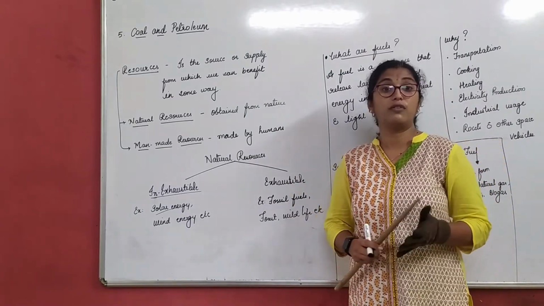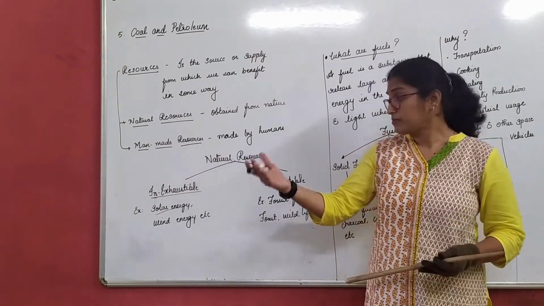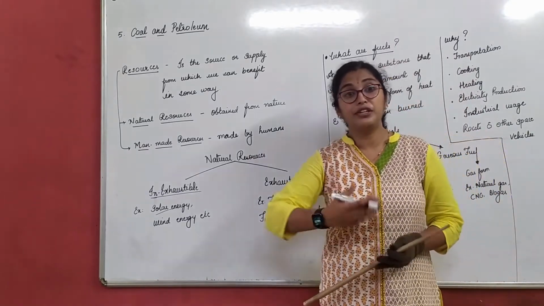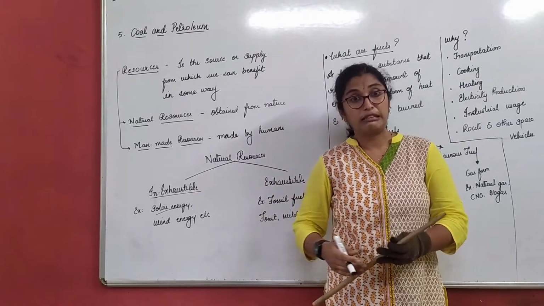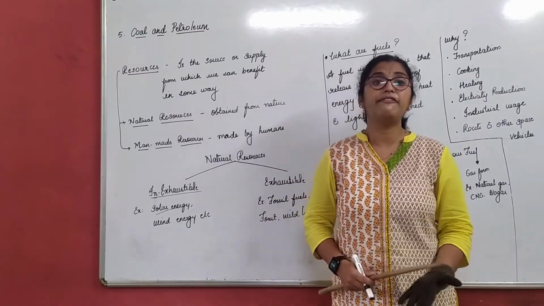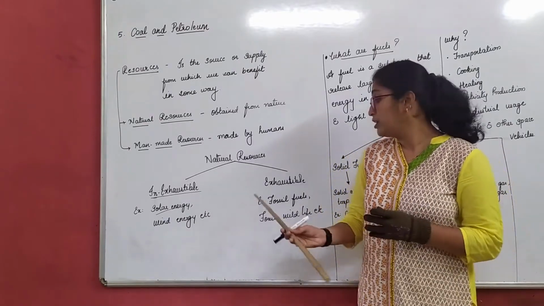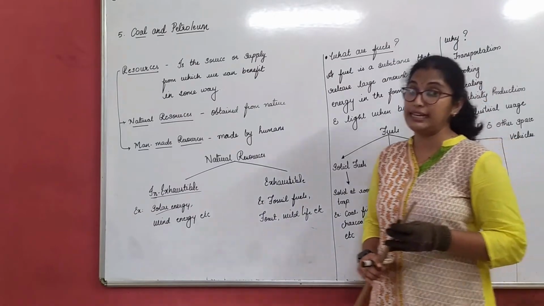How can you see that forest and wildlife are getting exhausted? Because if there is no forest, there will be no wildlife. If we are cutting down the trees for technological or various other purposes, where will the forest be? And if there is no forest, there will be no wildlife. So these are the types of resources: exhaustible and inexhaustible.